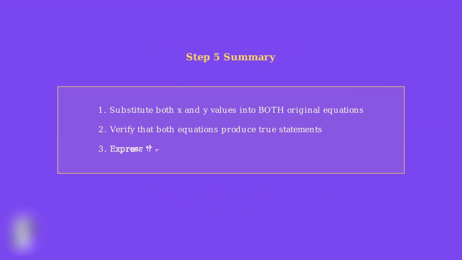To summarize, step 5: Substitute both x and y values into both original equations, verify that both equations produce true statements, and express your verified solution as an ordered pair. This checking step is essential for mathematical accuracy and completeness.